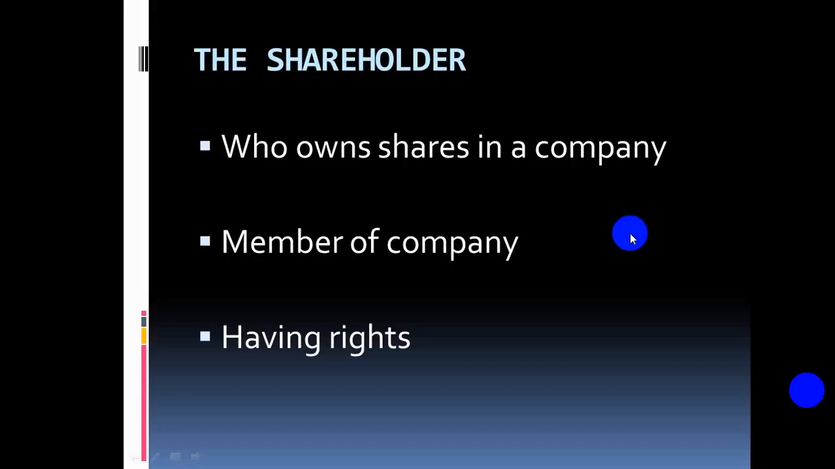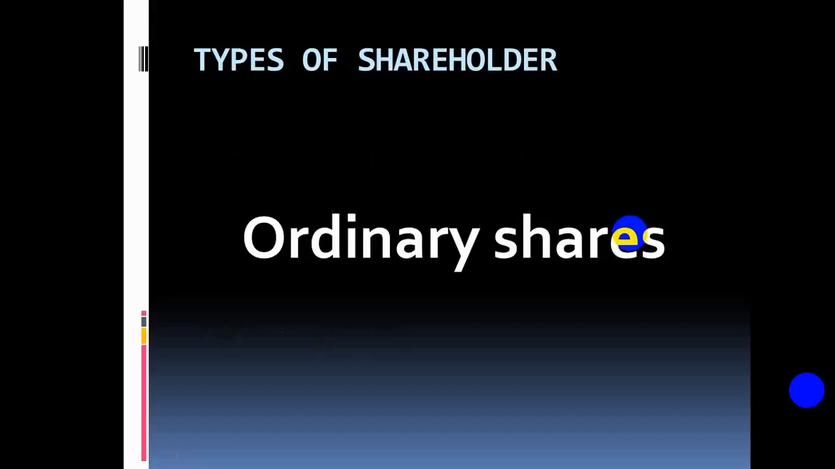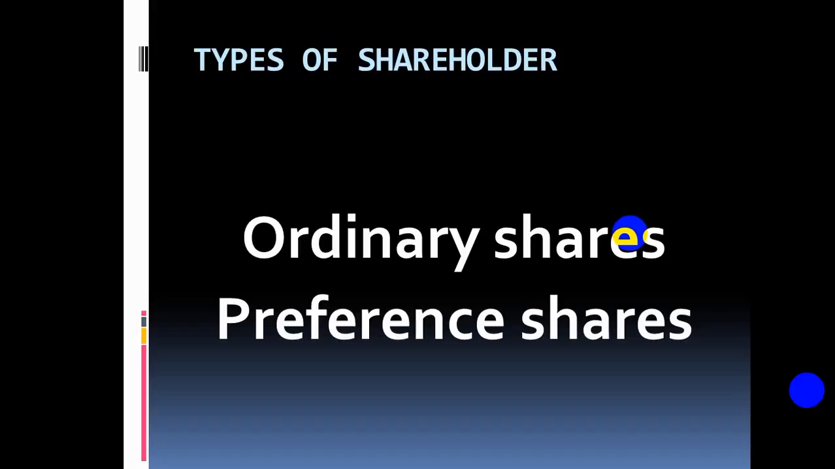Now, we talk about the types of shareholders. How many types of shareholders do we have in a company? We have two types of shareholders. The first one is the ordinary shareholder, and the second one is the preference shareholder. The ordinary shareholder we can also call by another name, equity shareholder. Furthermore, we are going to study these two types of shareholders today.